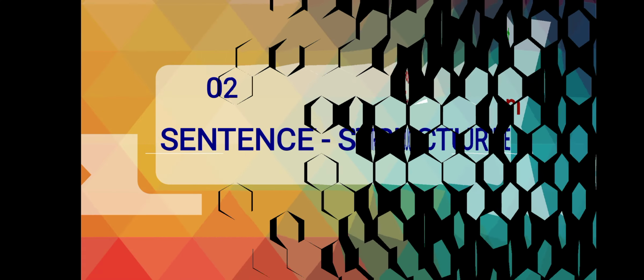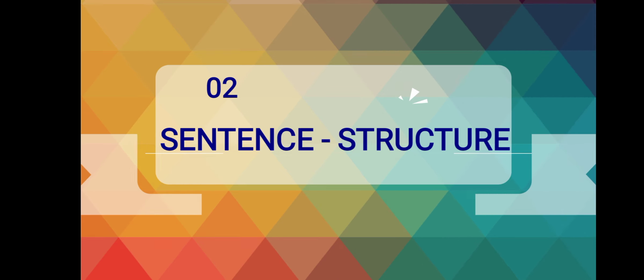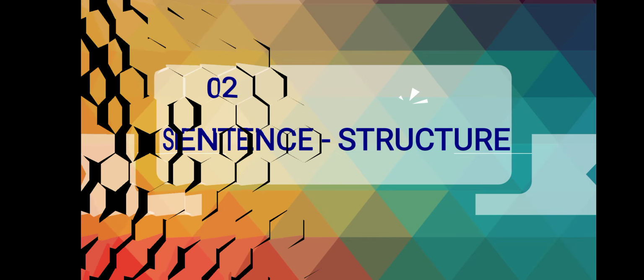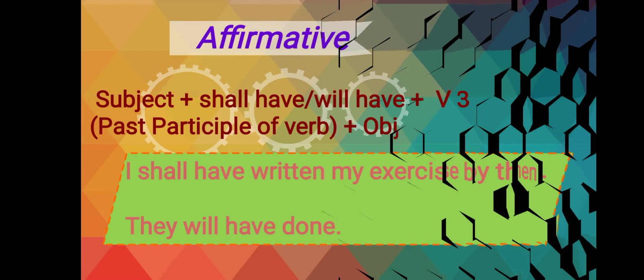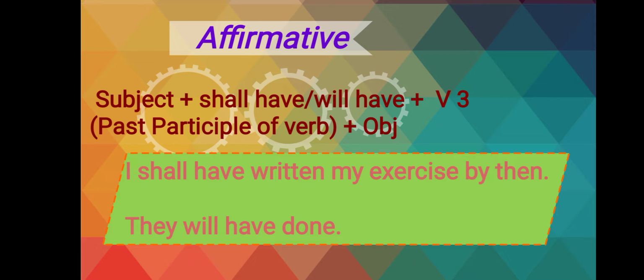Now we will see the sentence structure, and of course it is very important to keep the sentence structure in your mind so that you can write the sentences correctly. Affirmative sentence.